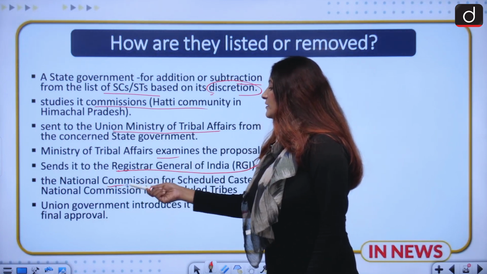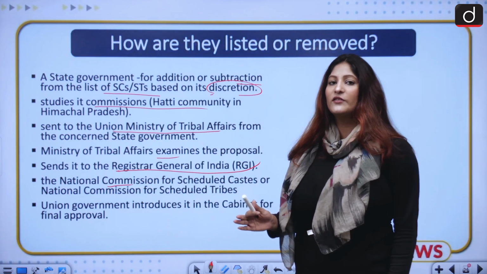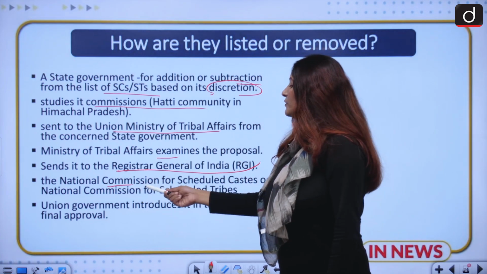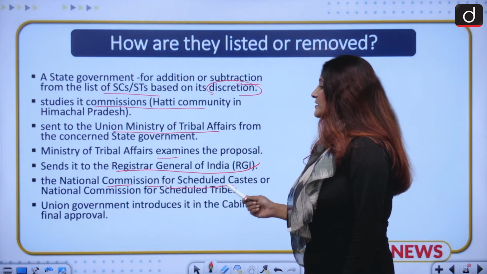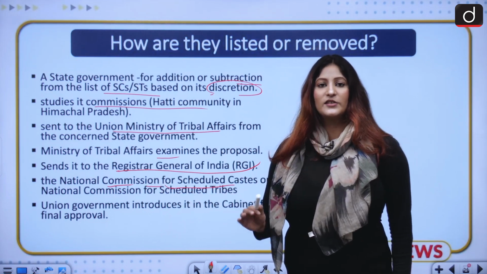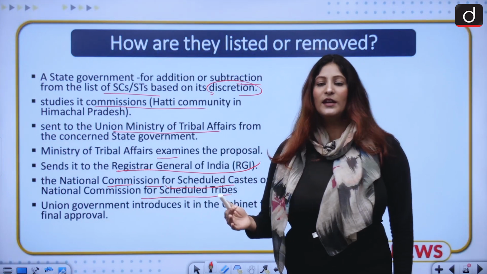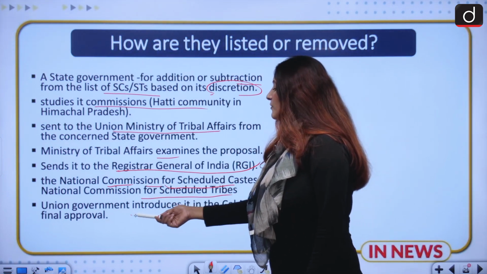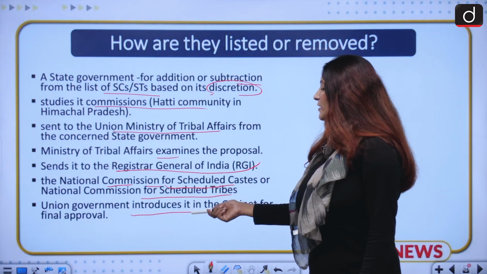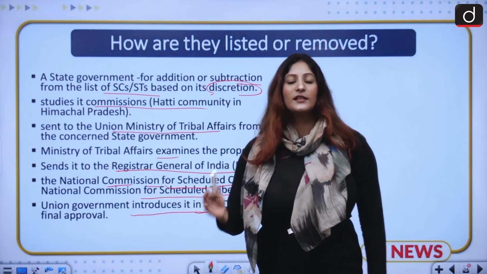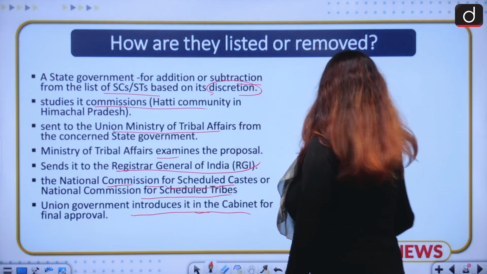And after the Registrar General of India has approved it, it will be sent to the Commission for Scheduled Castes in case of the listing under the scheduled caste, and to the Commission for Scheduled Tribes when it has to be for the tribes. And then the union government will get the bill after the approval and it will introduce it in the cabinet for final proposal. So this is the way.